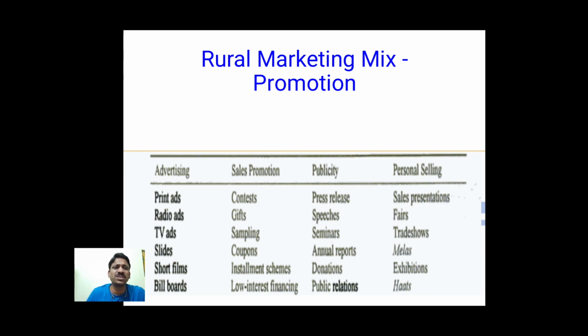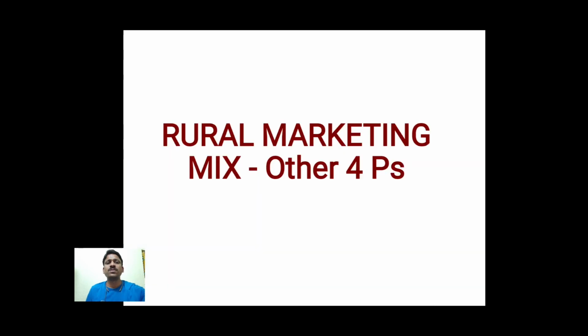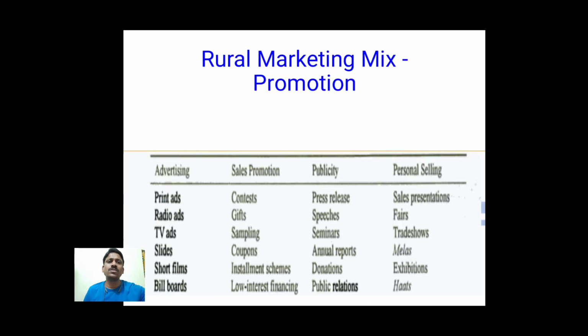And by personal selling, directly selling to the rural people, maybe in haats, melas, or exhibitions, you can use this personal selling strategy in different ways. All are different ways to promote our product. So this is about the rural marketing mix, the four elements of rural marketing.